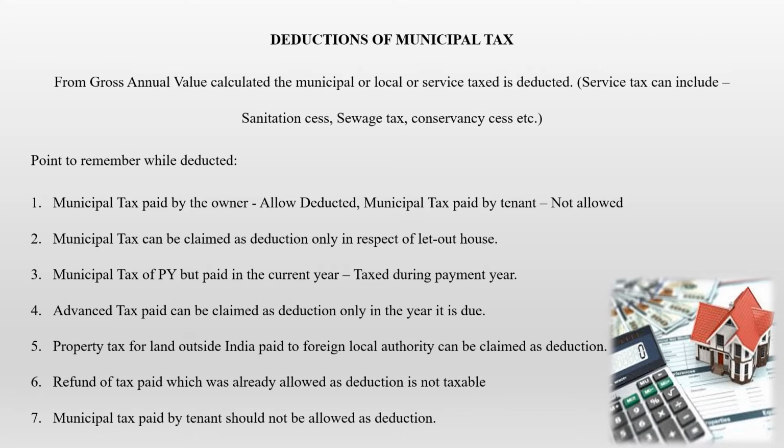So any property that you have outside the country and you're paying tax to the foreign local authorities, that can be claimed as a deduction in India. Then sixth factor is refund of tax paid which was already allowed as deduction is not taxable. Any refund that you get from the municipal tax which was already allowed as a deduction, you cannot tax it now. That you need to remember.